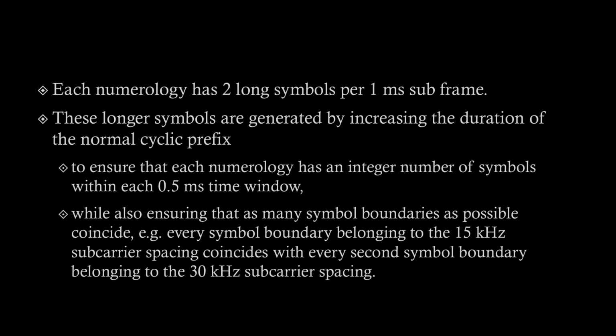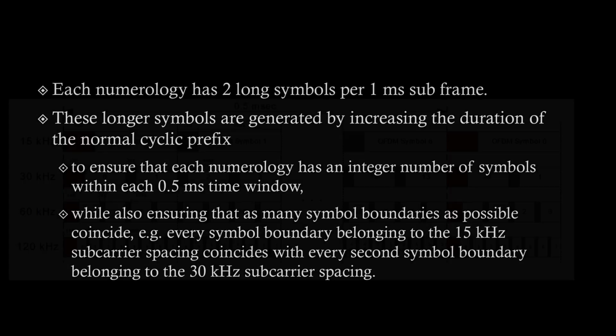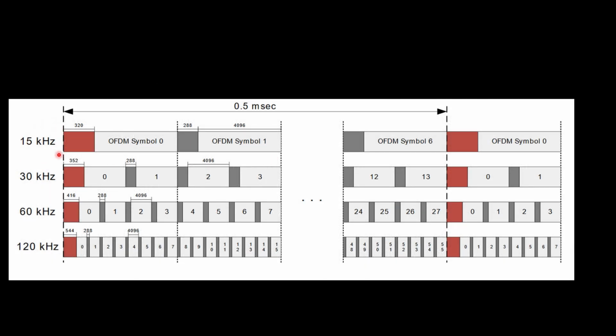Okay, so let's understand this pictorially. Here we can see that the cyclic prefixes which are marked with red are longer cyclic prefixes, and in every duration of 0.5 millisecond they occur once. This is again to ensure that an integer number of symbols fall in 0.5 millisecond.